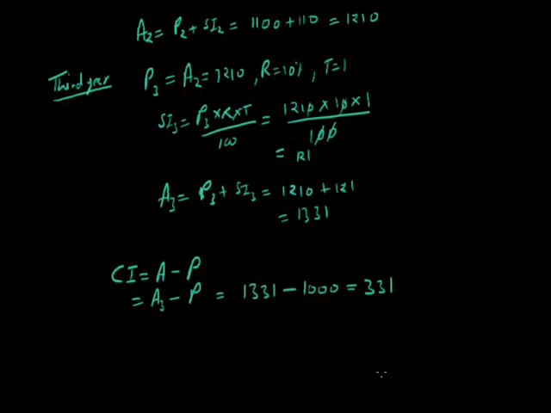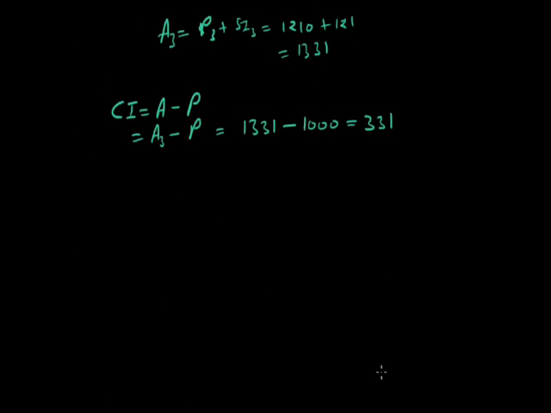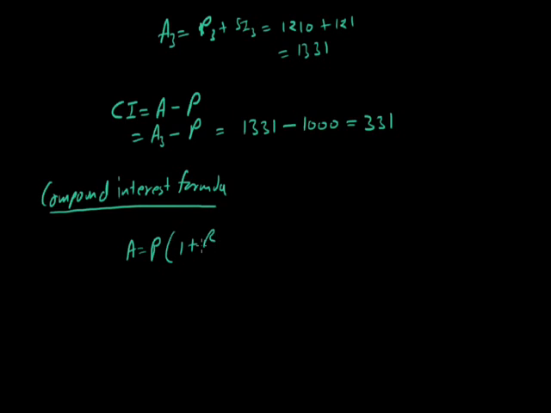We have a formula for compound interest by which we can find the compound interest directly. The compound interest formula: the amount is given as A equals P(1 plus R by 100) raised to the power T. This is the formula by which we can find the amount directly when the interest is compounded.